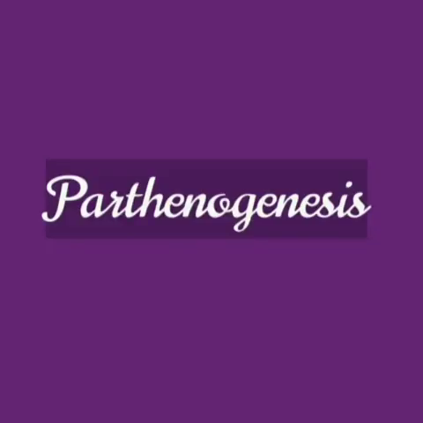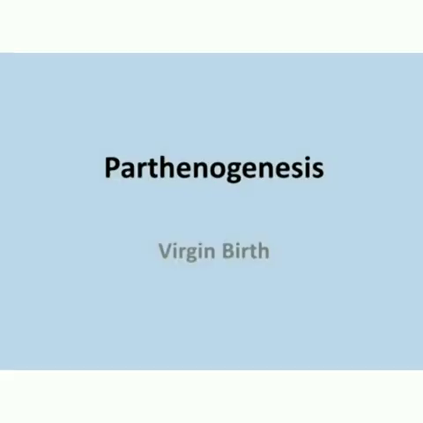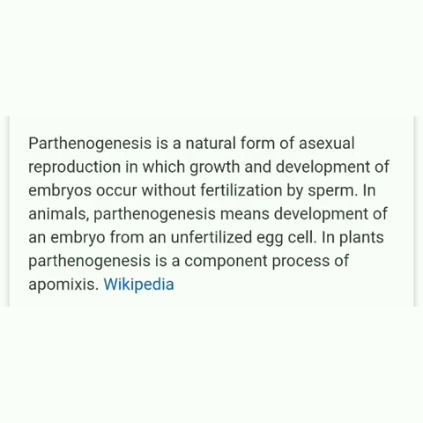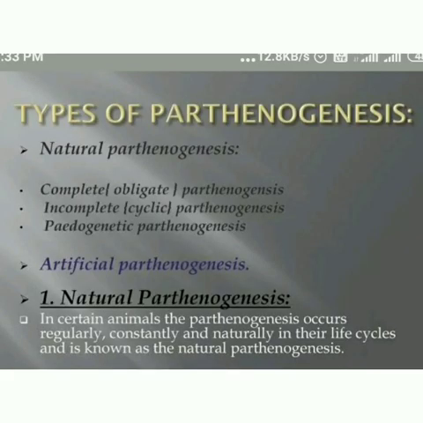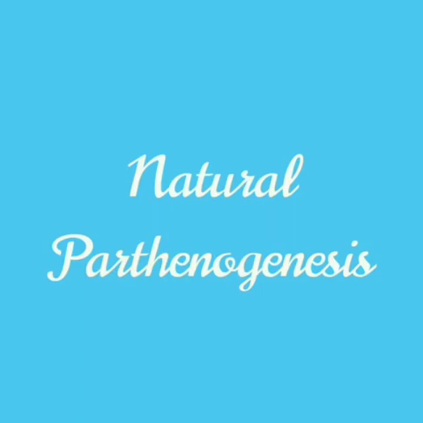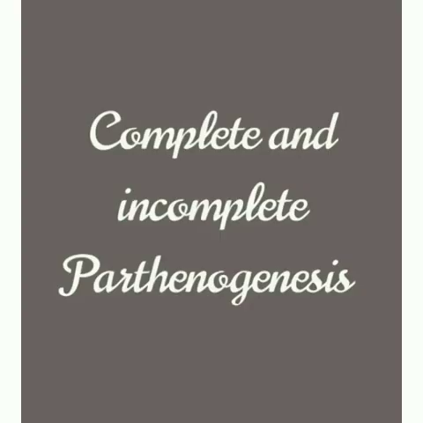The last topic in this chapter is parthenogenesis. What is parthenogenesis? Development of an egg into a complete individual without the act of fertilization is called parthenogenesis. It was discovered by Charles Bonnet in the year 1745. It is of two main types, namely natural and artificial parthenogenesis. If parthenogenesis occurs regularly, constantly, and naturally, it is known as natural parthenogenesis. It may be divided into two: